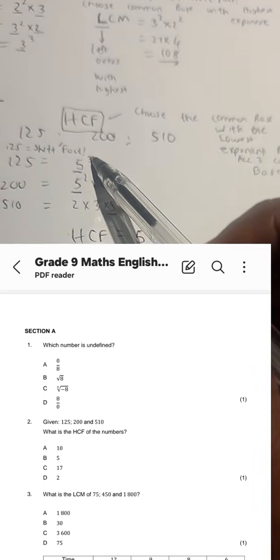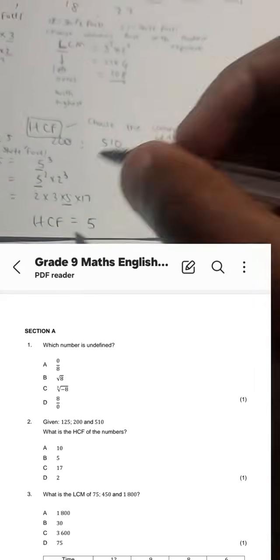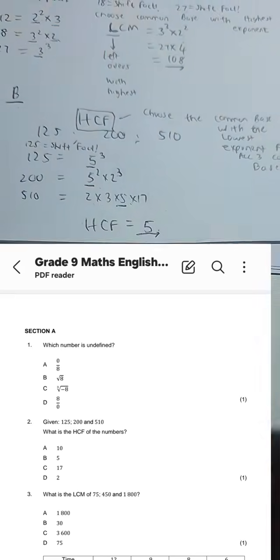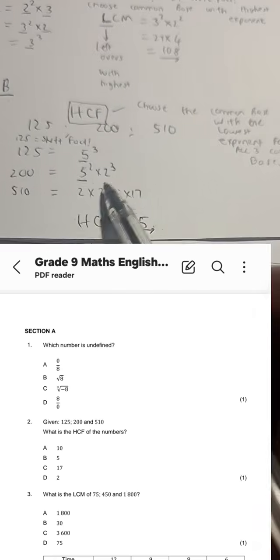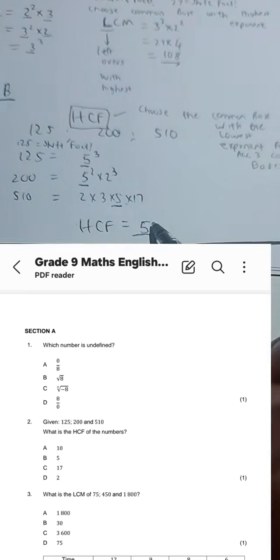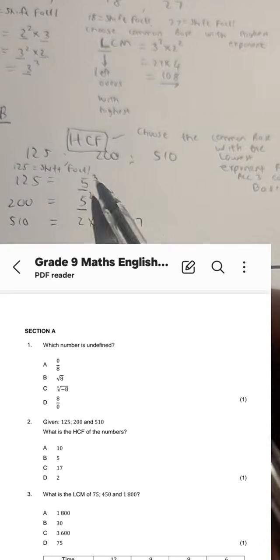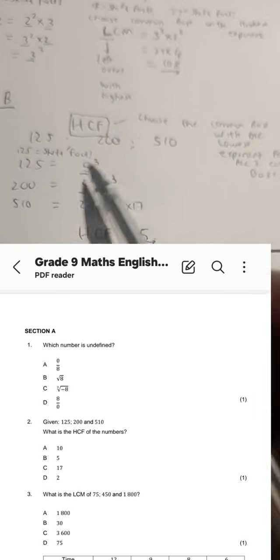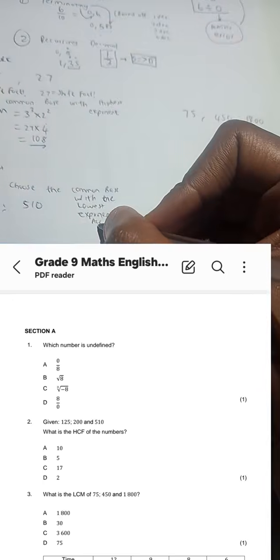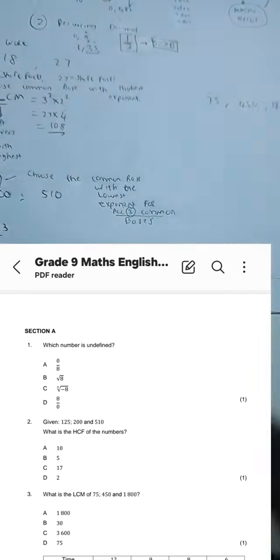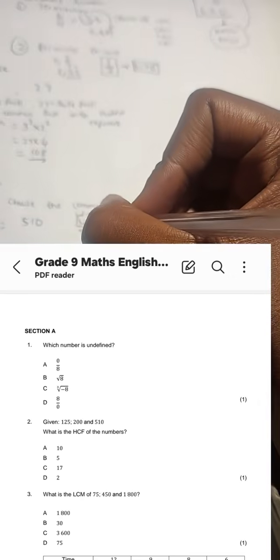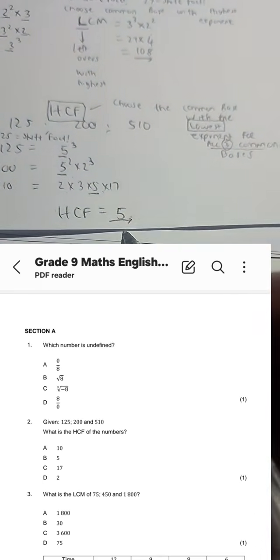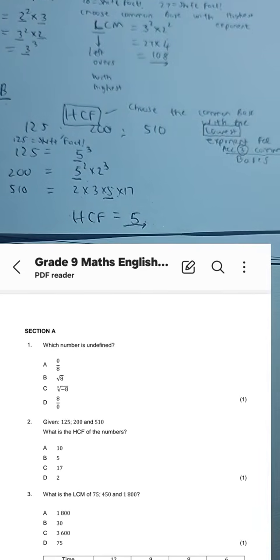So is it 5 to the power 3? Is it 5 to the power 2? No, it is definitely 5, and it's 5 to the power 1, and that is it. There's nothing else, guys, that is common for all 3. We can't multiply with anything else because 5 is the only common base for all 3 numbers. For highest common factor, we need to ensure that it's common for all 3. That's the first thing, and it must be the base that has the lowest exponent. That's how we identify highest common factor. So it is 5, and that is the answer.